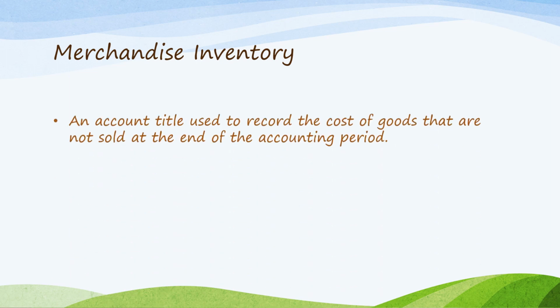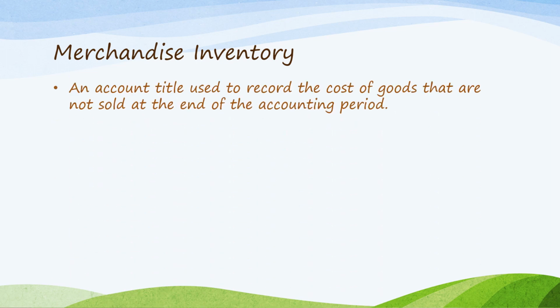Merchandise inventory. This is an account title that is used to record the cost of goods that are not sold at the end of the accounting period. So meaning if you purchase 10,000 bags and you sell only 8,000 bags, so 10,000 minus 8,000, your inventory is 2,000 pieces in terms of pieces, and then multiply it with the cost of purchasing the bag per piece. So that is now your merchandise inventory in pesos.